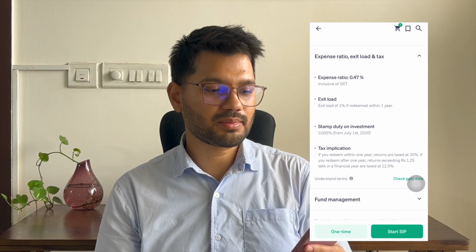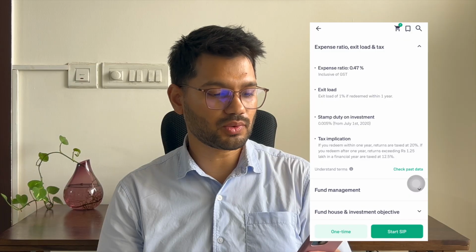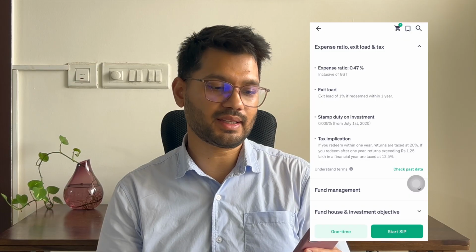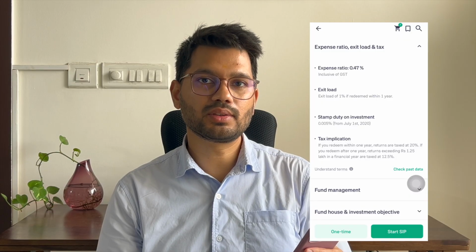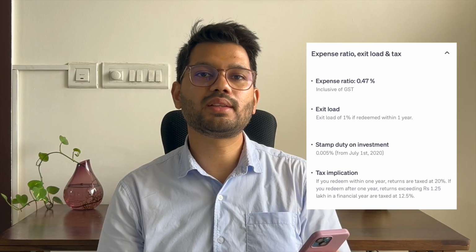Next section is on expense ratio, exit load and tax. So this is what we discussed, right? The expense ratio is 0.47%, and that is including GST. So they are going to charge 0.47% annually. Exit load here is 1% if we redeem within 1 year. What does it mean? Let's say as of today, if we invest 1,000 rupees, and if we try to sell this mutual fund within 1 year after purchasing it, then we would have to pay 1% of that amount that we invested.